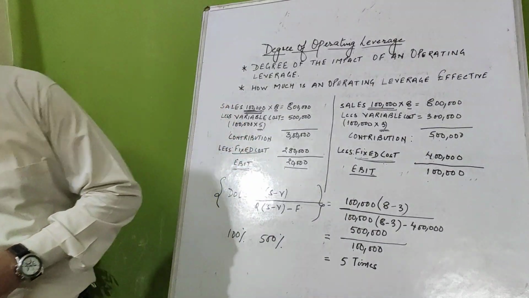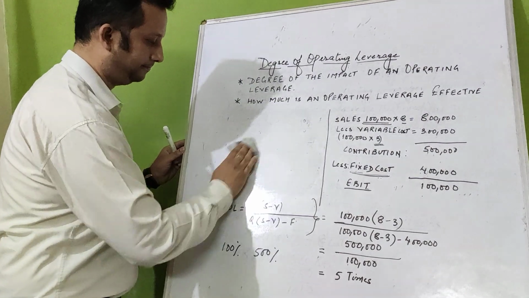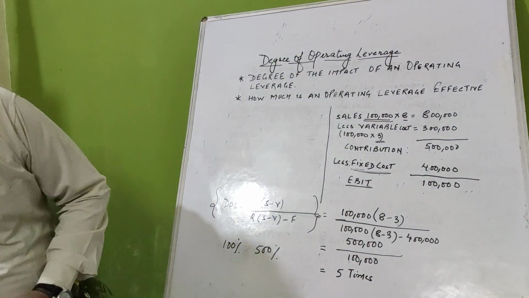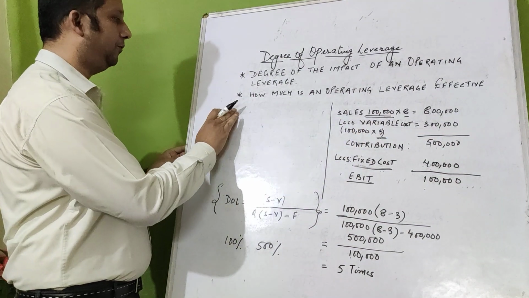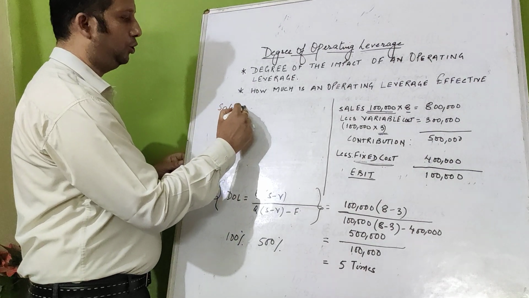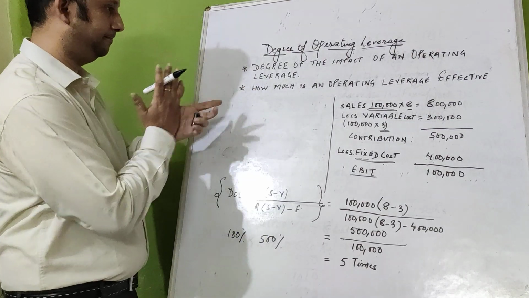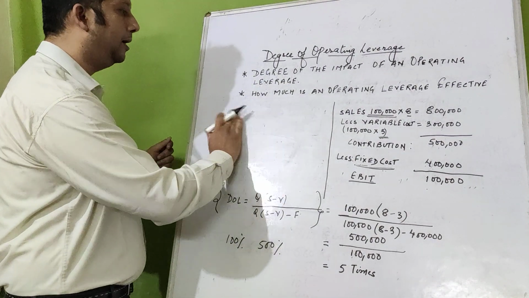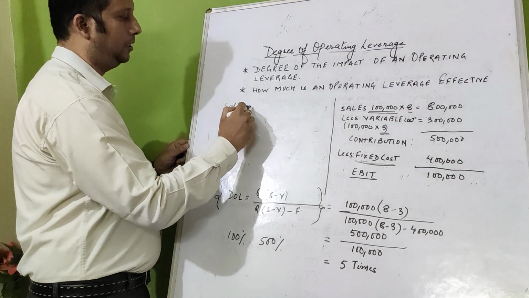Now let us do it. Suppose this time the sales have increased by 100%. How much was the previous sale? It was 1 lakh. So sales is equal to 2 lakh. Why 2 lakh? Because we are increasing the sales by 100%. So sales is 2 lakh now.